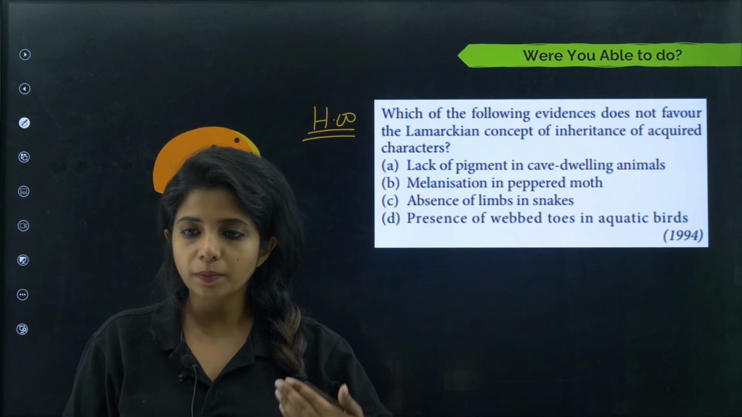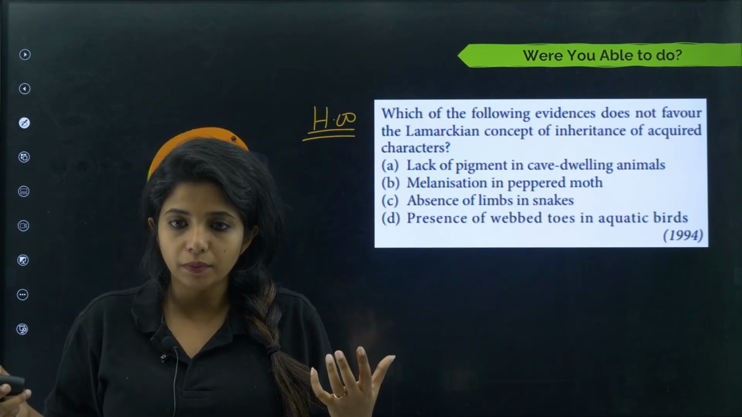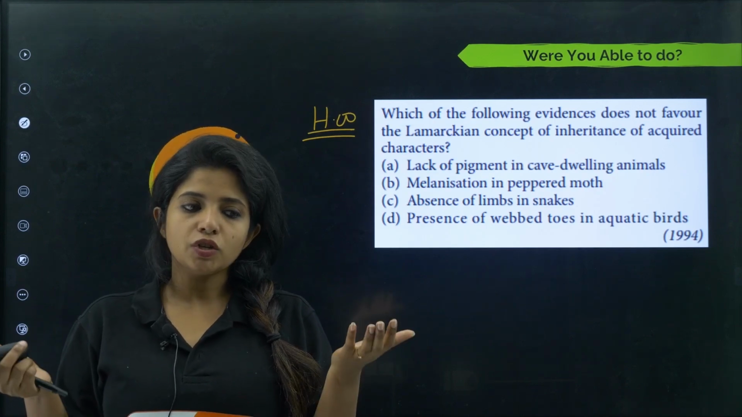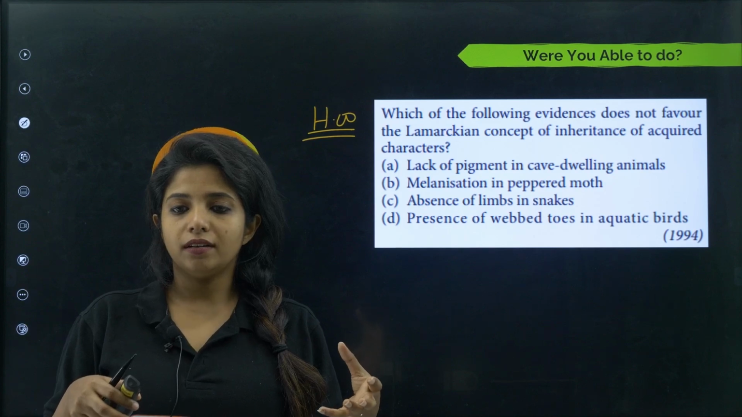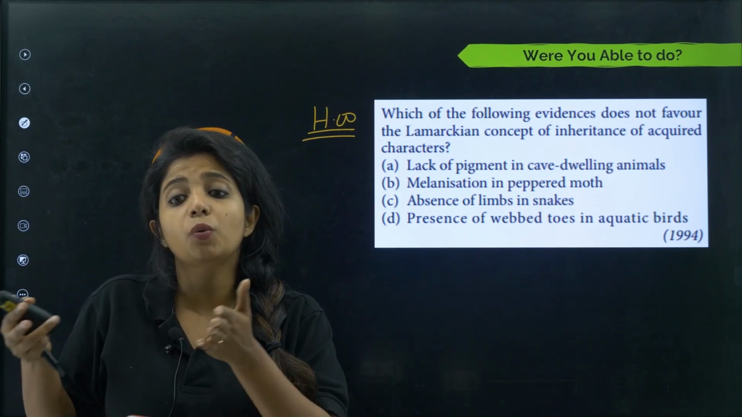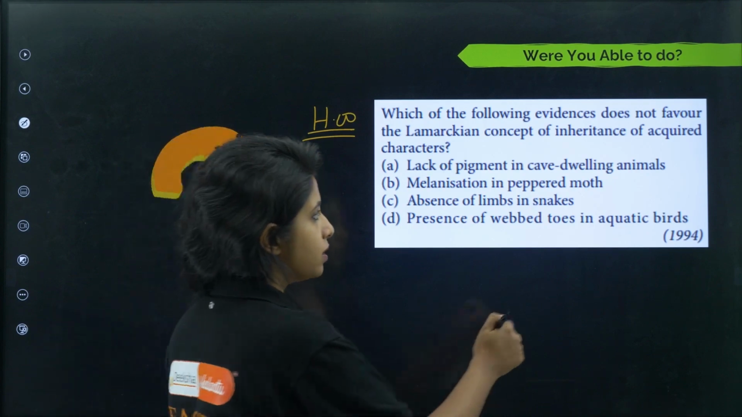Okay, lack of pigment in cave dwelling animals. They live in a cave, so obviously you do not need much pigment. People can say that the organisms that did not have pigments are staying over there because they acquired it throughout their lifetime. So this is explaining the Lamarckian concept.